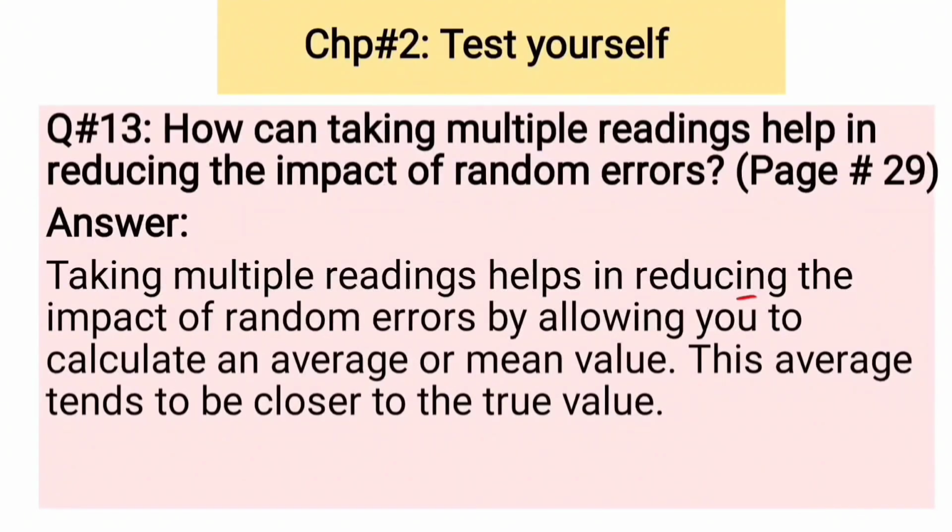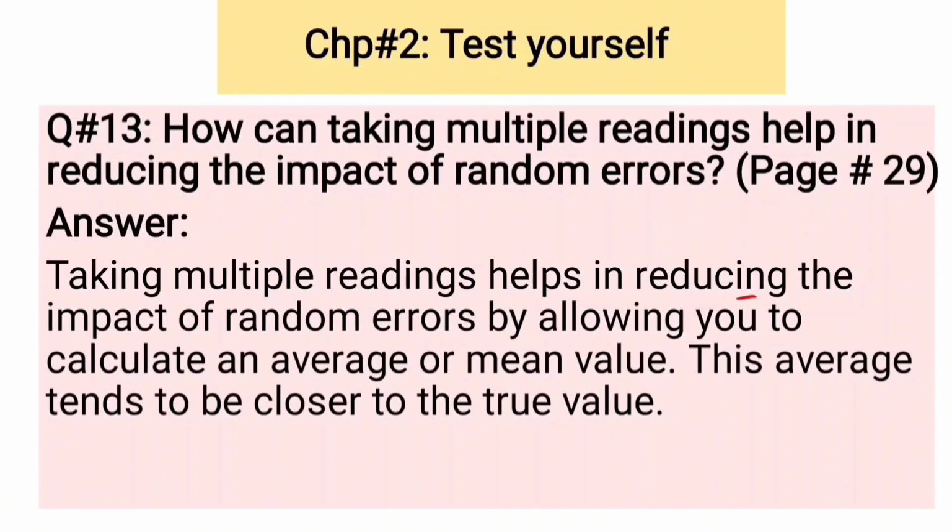Question number 13. How can taking multiple readings help in reducing the impact of random errors? Taking multiple readings helps in reducing the impact of random errors by allowing you to calculate an average or mean value. This average tends to be closer to the true value.